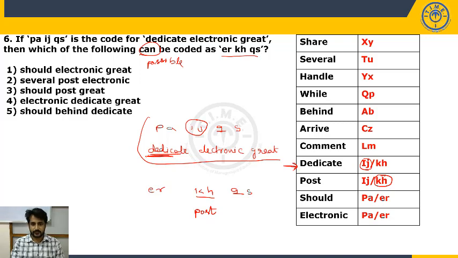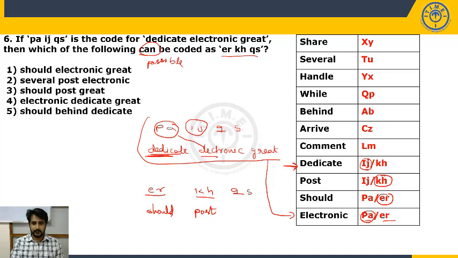Move to the next one. The code for electronic is either PA or ER. Now when I compare, PA is there. For electronic we have PA. So the code for electronic is PA. When the code for electronic is PA, then the code for should will definitely be ER. I hope it is clear. ER is already in the question, so we can write should here.